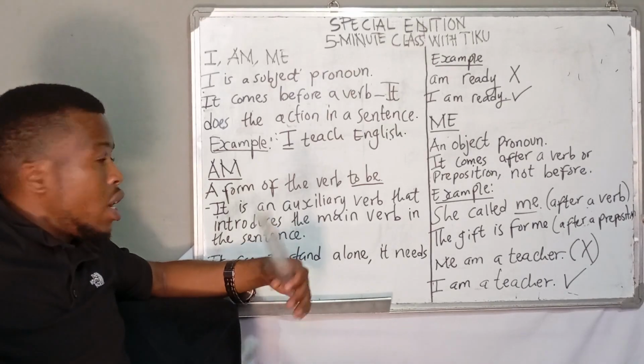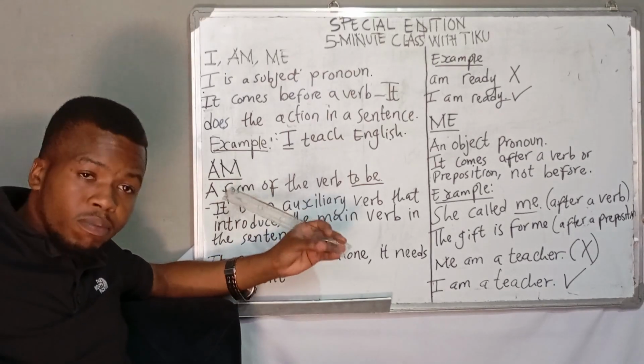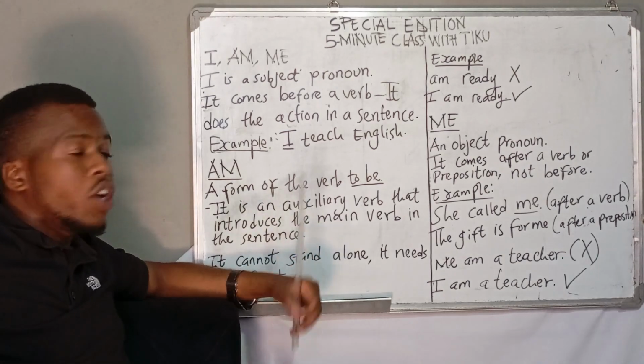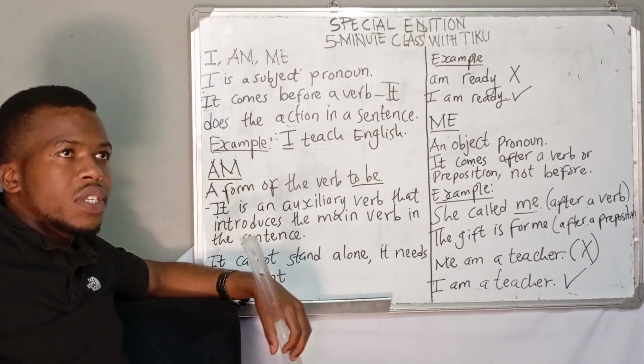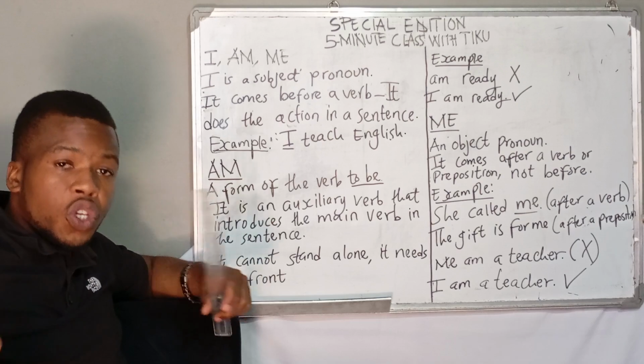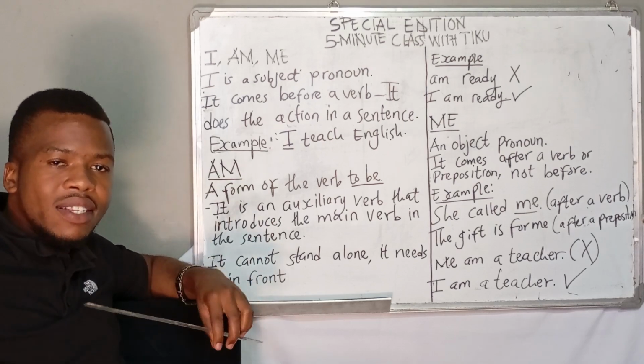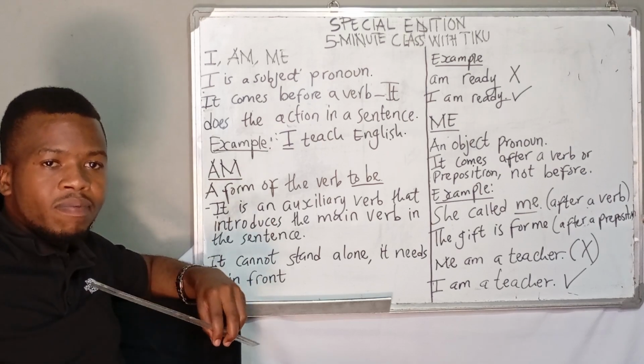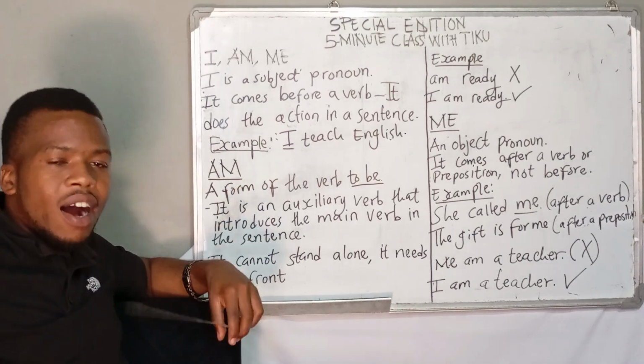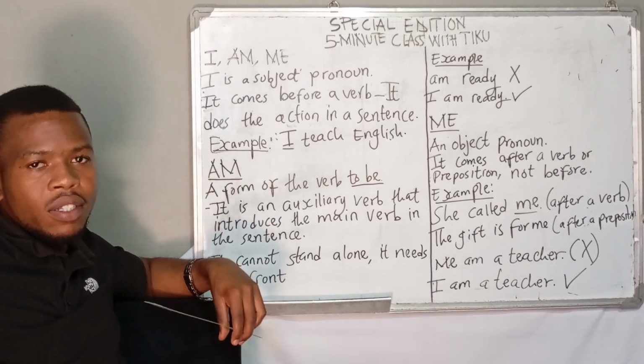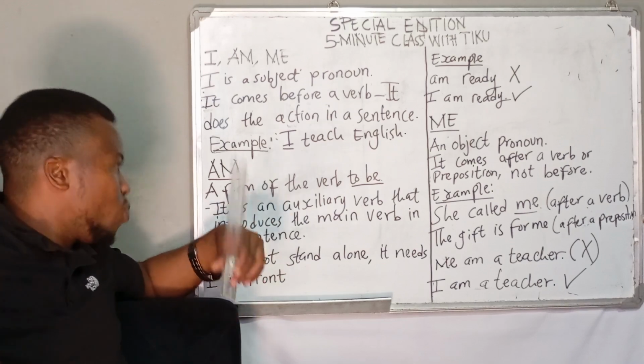Alright? Now, going forward, am is a form of the verb to be, where you say, I am, you are, he is, right? They are, we are, and whatnot.